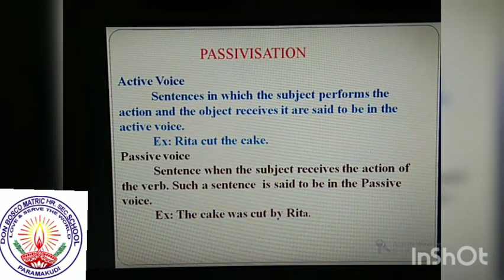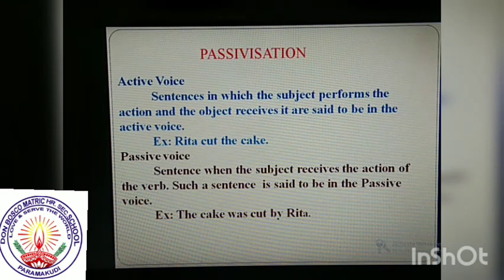Okay. Then passive voice. When the subject receives the action of the verb, such a sentence is said to be in the passive voice. When we give importance to the subject, this is an active sentence. When we give importance to the object, this is a passive sentence.